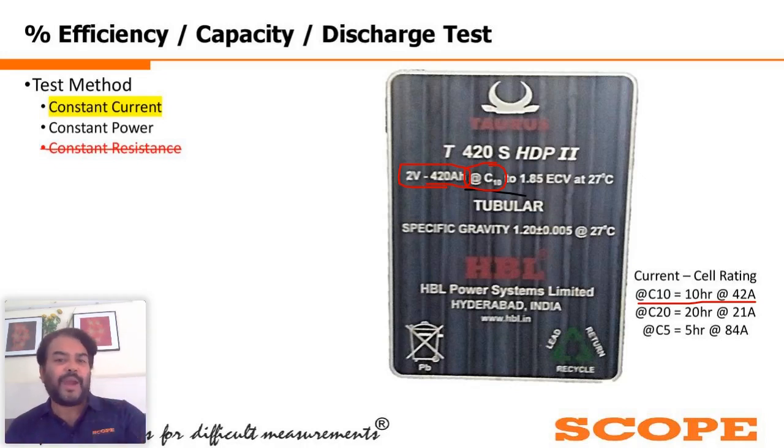If the same battery is mentioned as C20, it should be considered as the second line. Here, 20 hour, then it will be 21 ampere. So 20 multiplied by 21 is 420, and 10 multiplied by 42 ampere is 420. So multiplication of current and time will give me the total ampere hour. That is how ampere hour is calculated.